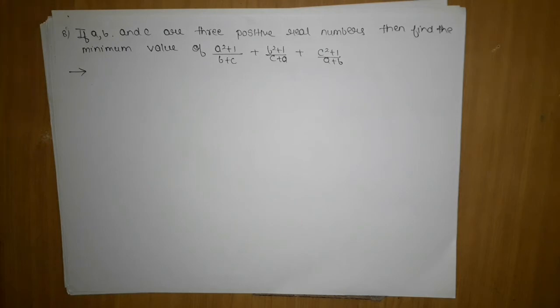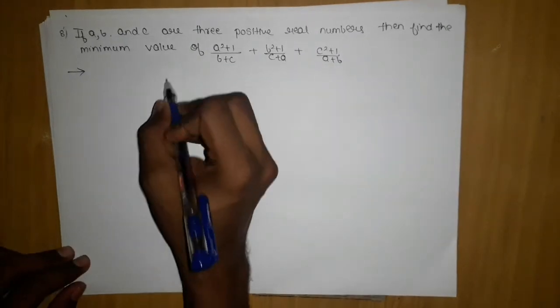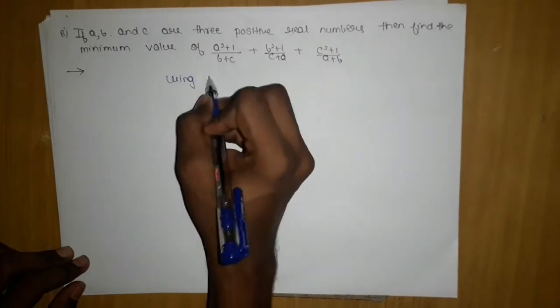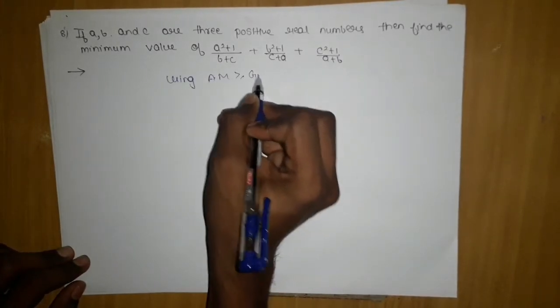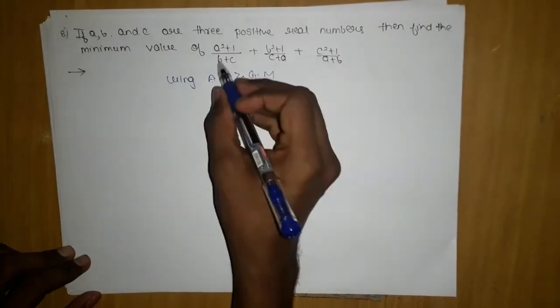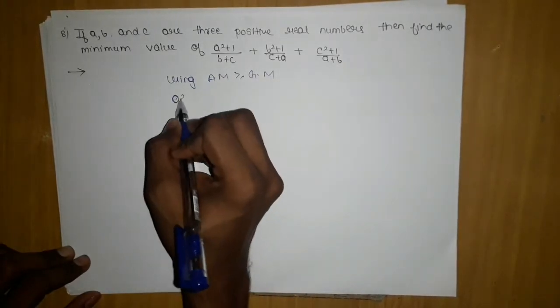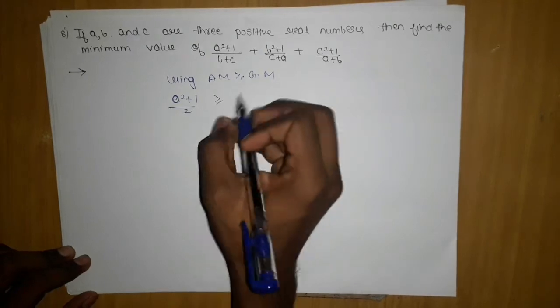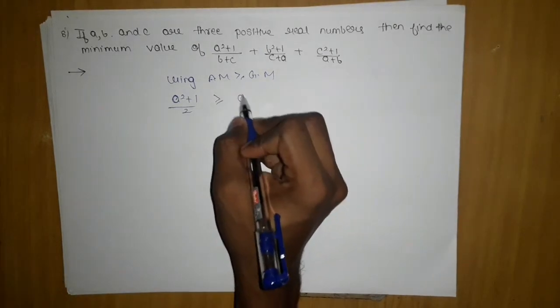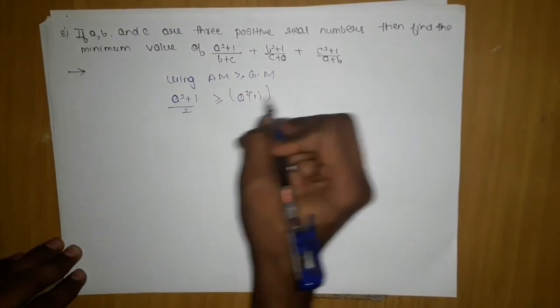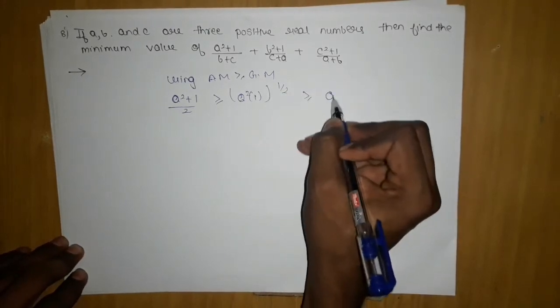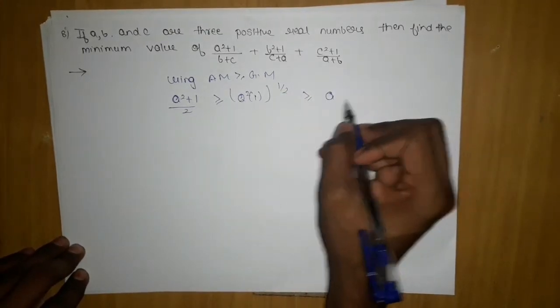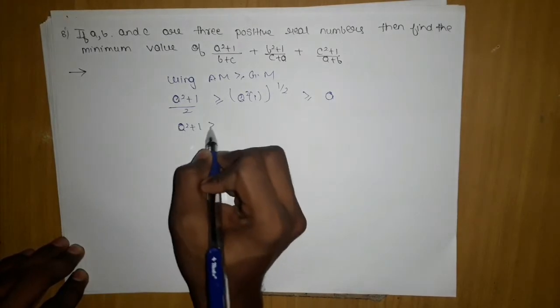numbers, then find the minimum value of (a square plus 1) upon (b plus c) plus (b square plus 1) upon (a plus c) plus (c square plus 1) upon (a plus b). Okay, so here I will use AM greater than or equal to GM. If I use it on each term separately, (a square plus 1) upon 2 will be greater than or equal to the square root of a square into 1, which will give me a, and this 2 will move here. So finally I will be left with a square plus 1 is greater than or equal to